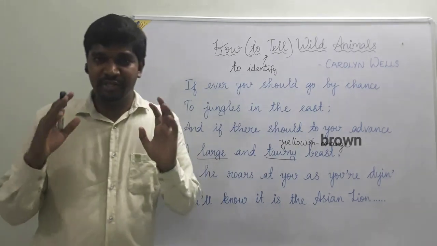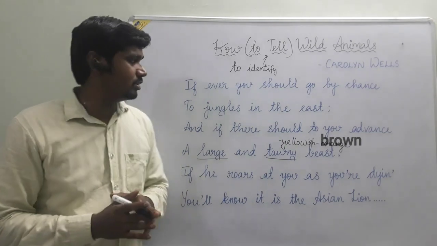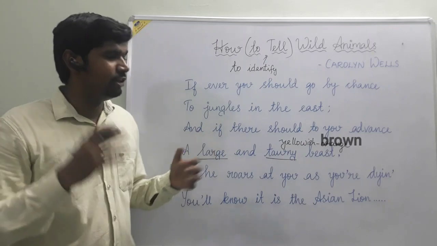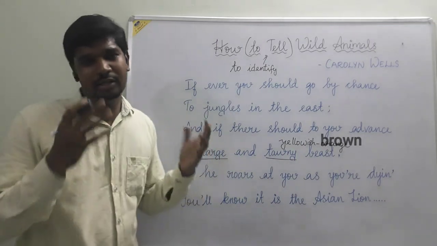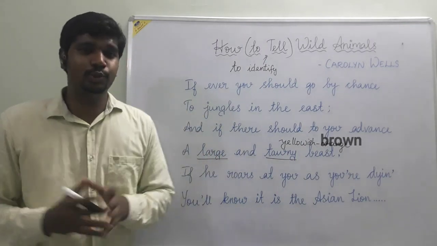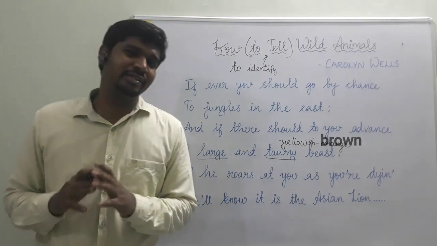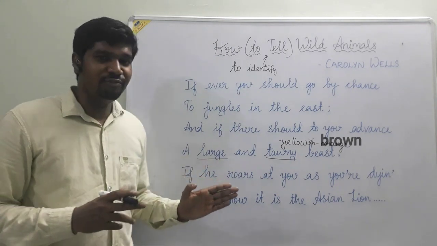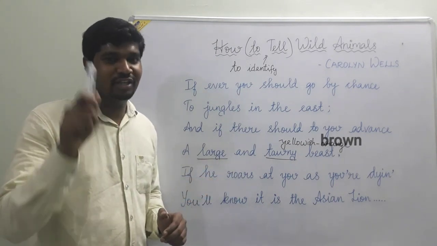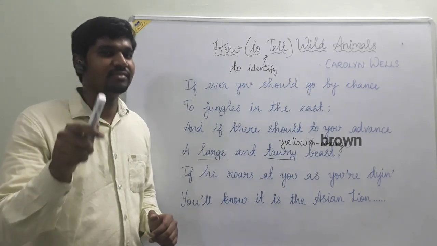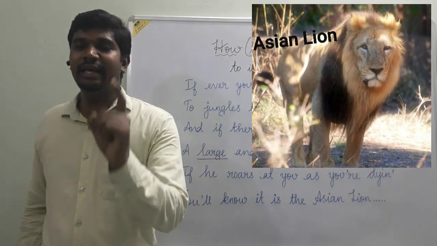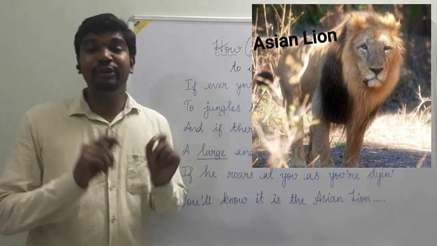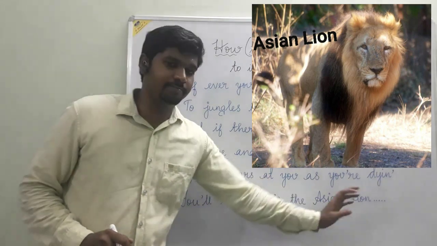So when by chance you go to the jungles in the east, that is the direction, the eastern forest, if you happen to encounter a beast which advances towards you, and that is a large one, and it is yellowish orange in color, right? And when it roars, out of fear you are dying, then you will have to understand that it is the Asian lion. So here the poet concludes by revealing the name of that beast, that is the Asian lion.